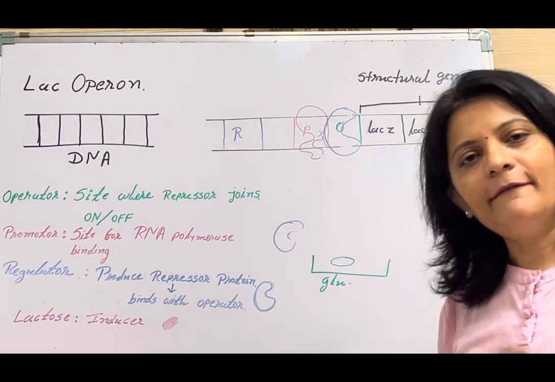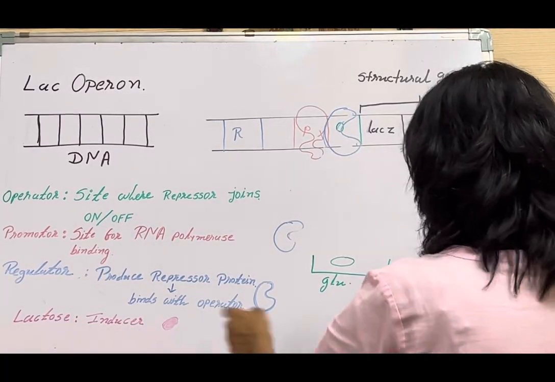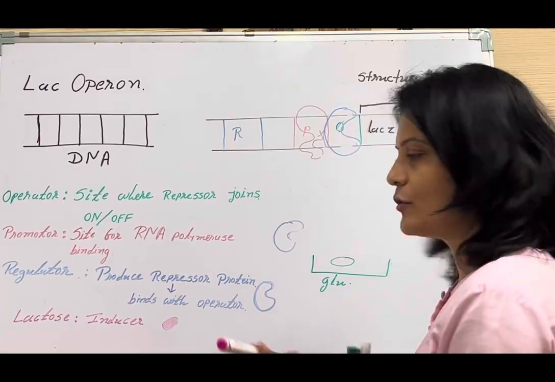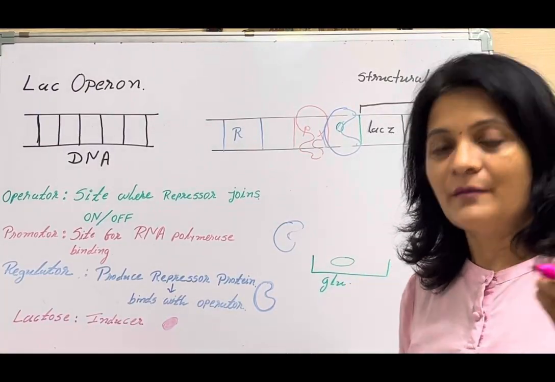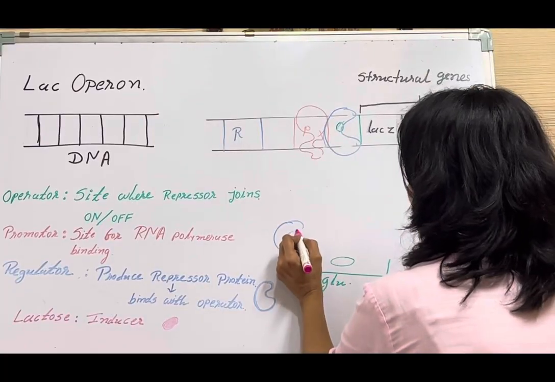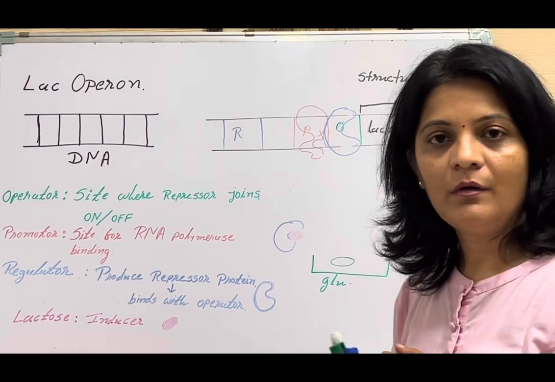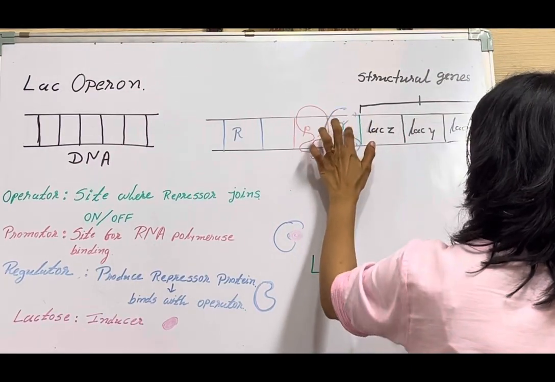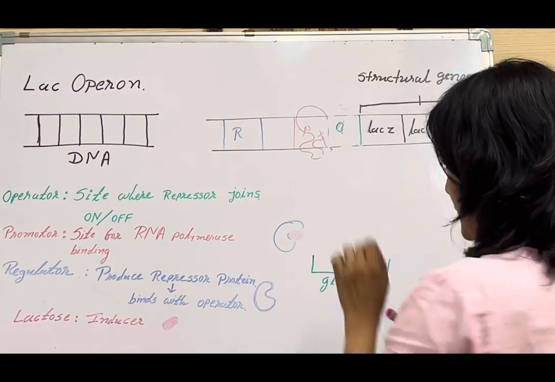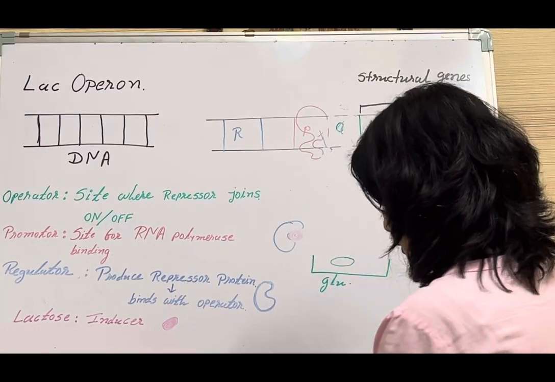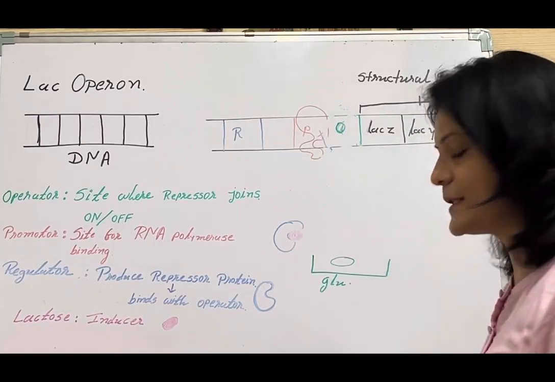Now, if the lactose sugar is present, the sugar reaches the cytoplasm, as the permease increases the permeability of the membrane, and in the cytoplasm it will bind to the repressor molecule. Now, this repressor is already busy with the inducer molecule. So, the operator site is totally free for the RNA polymerase enzyme to bind.